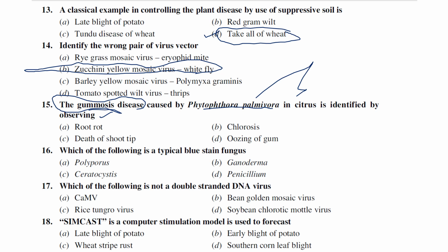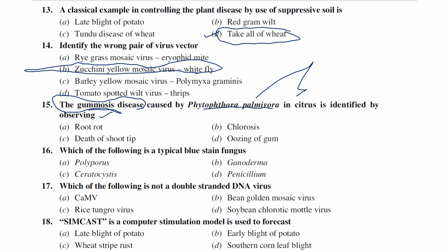While I was doing my UG, our professors used to tell us Phytophthora citrophthora is a very important name, and in South India, Phytophthora palmivora is known to cause the disease. But the most recommended and identified species in all cases are Phytophthora citrophthora and Phytophthora palmivora. Since Phytophthora palmivora is mentioned, it is also right.